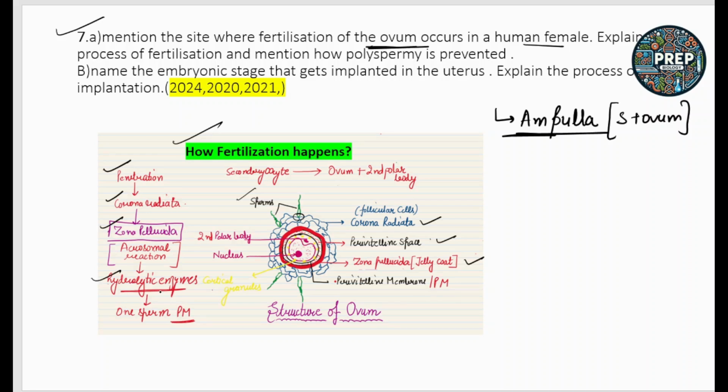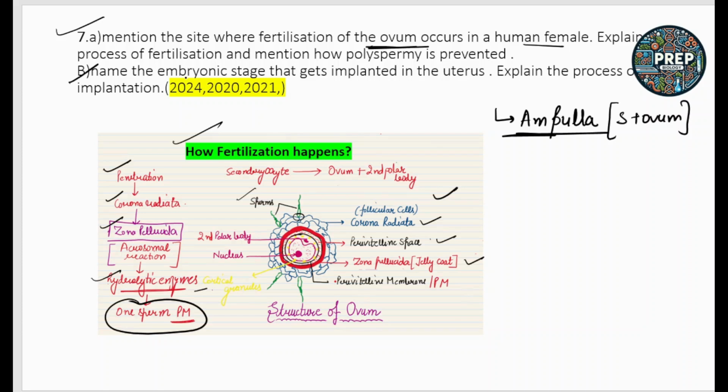These enzymes are called hydrolytic enzymes. Only one sperm enters the plasma membrane, into the cytoplasm of the ovum. So by this process fertilization takes place. The structure and the points of fertilization are important.